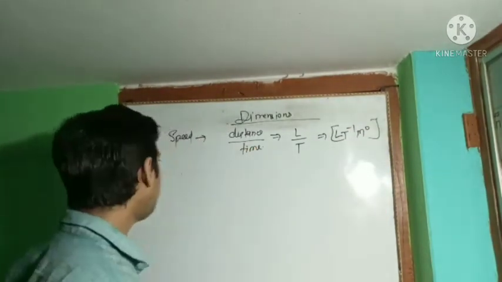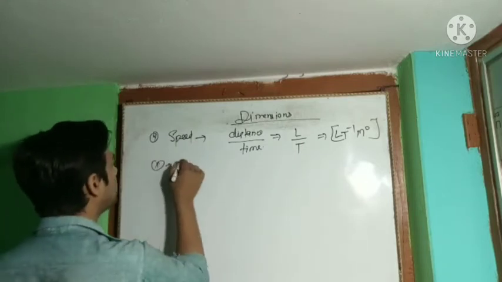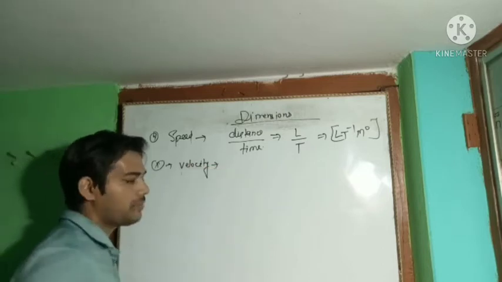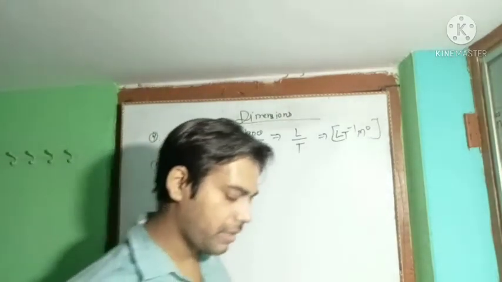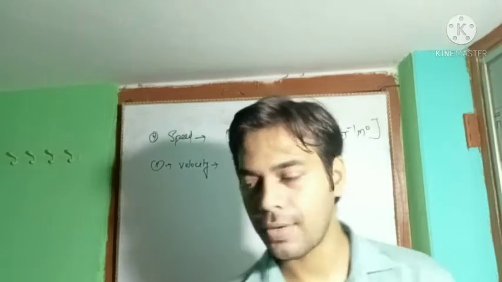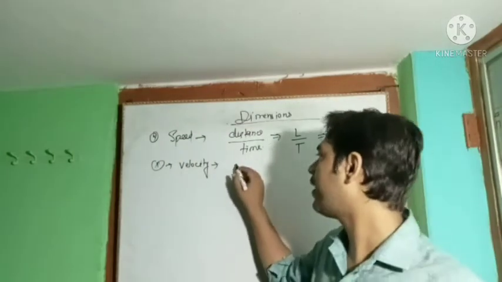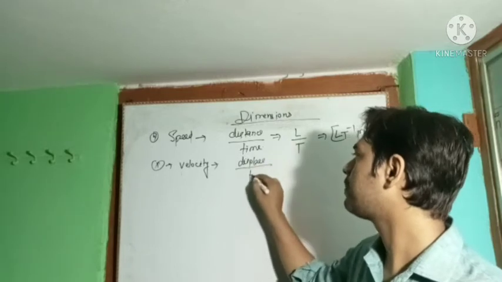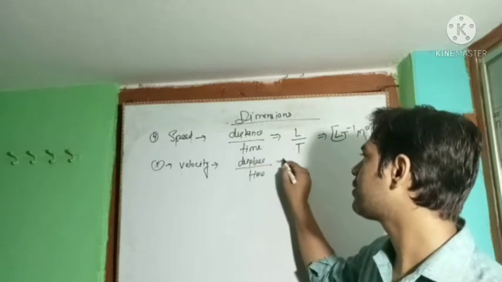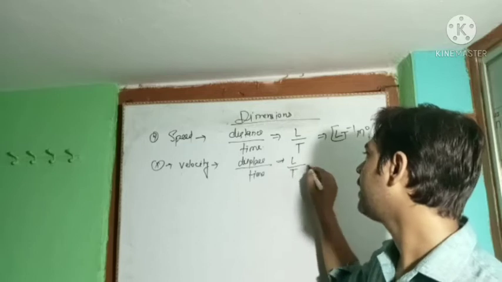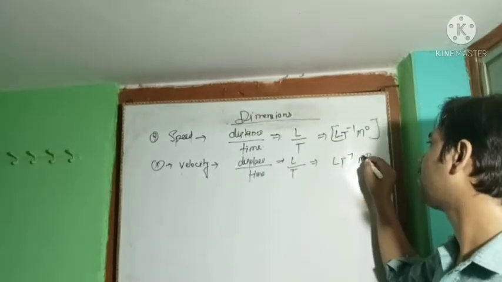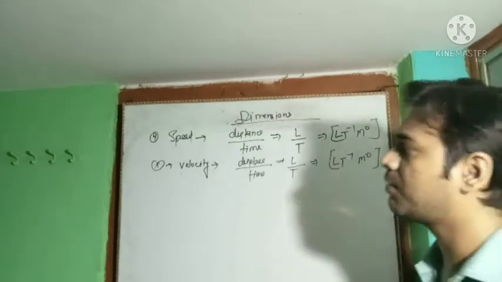Okay. Now we can also find the dimension of the velocity. Speed and velocity have the very same dimension. There is only one difference: velocity is a vector quantity and speed is a scalar quantity. So velocity is defined as displacement upon time, and displacement is also a length, so L, and time will be T. This will also give LT to the power minus 1 and M to the power 0. This is the dimension of the velocity.